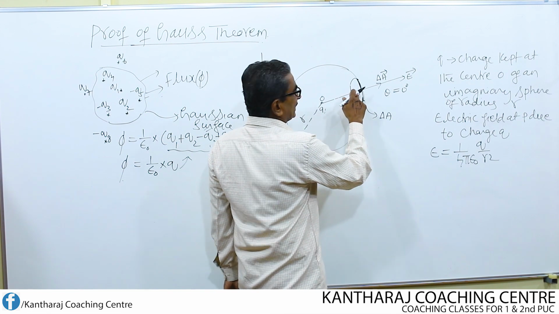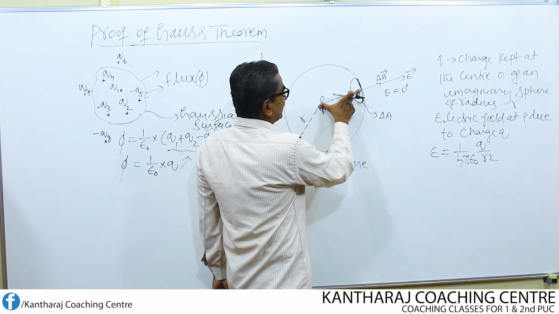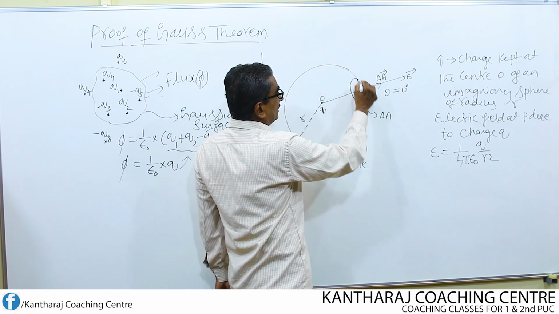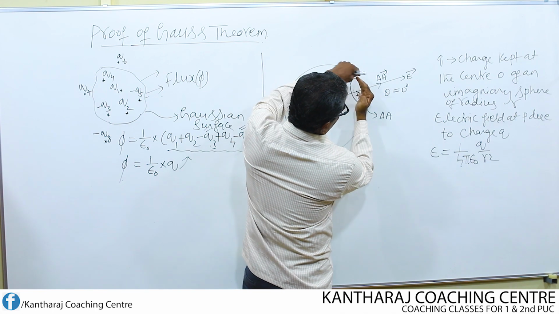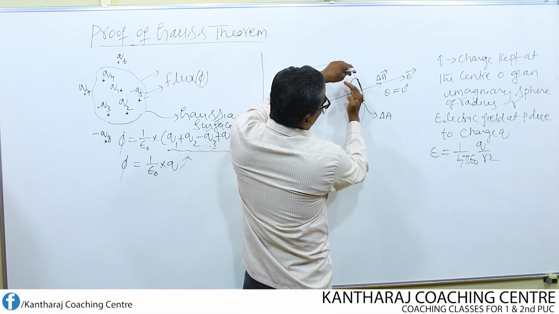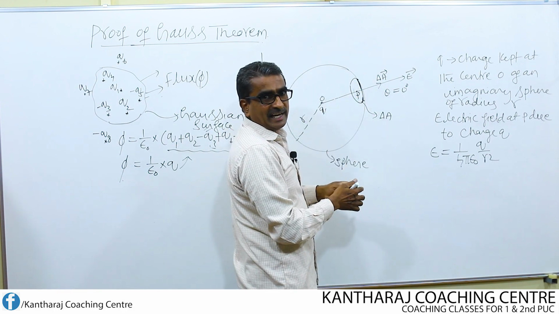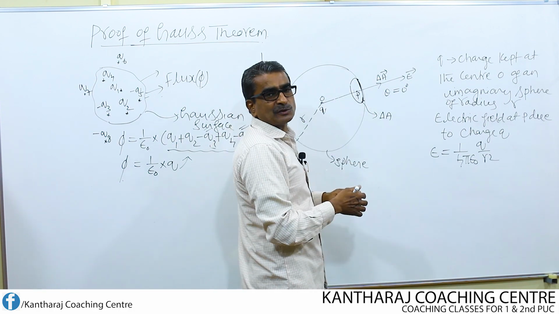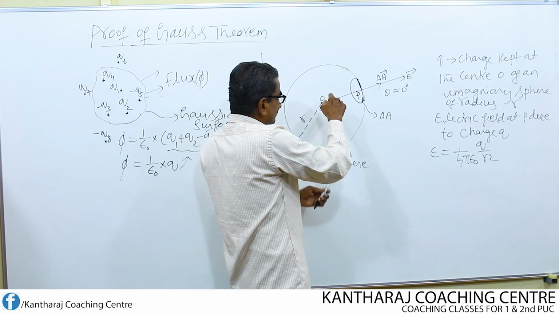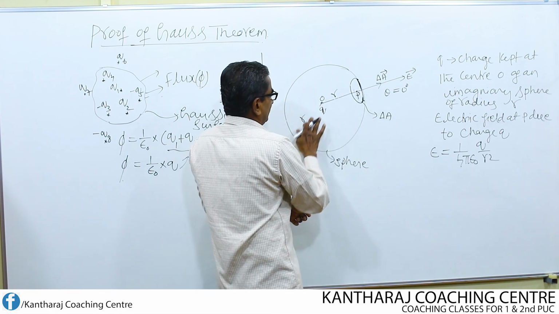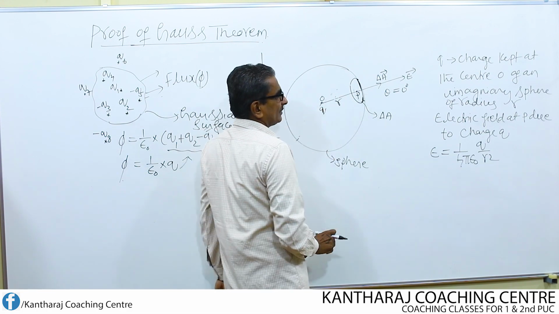I need to find the electric field here at the point P due to the charge Q kept at the center. Remember this point is on the surface, because this is one side of the sphere. On the surface of the sphere only I have chosen the area delta A. On this area itself I have chosen the point P. Therefore, this distance is nothing but R, the radius of the sphere.